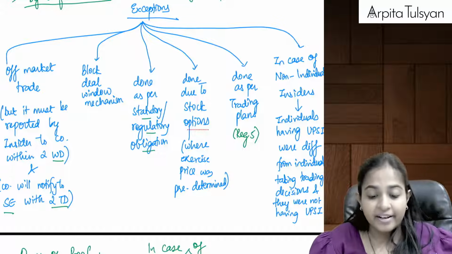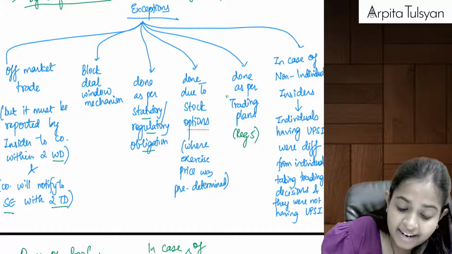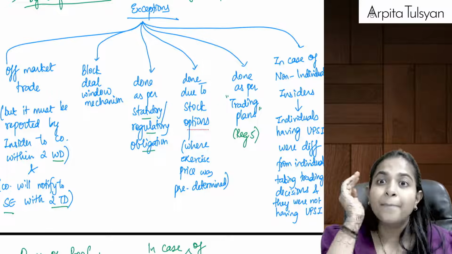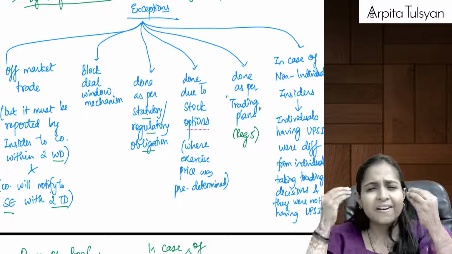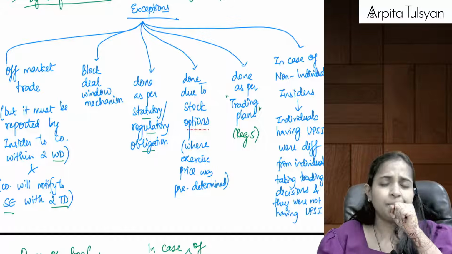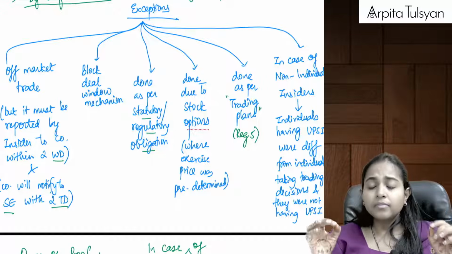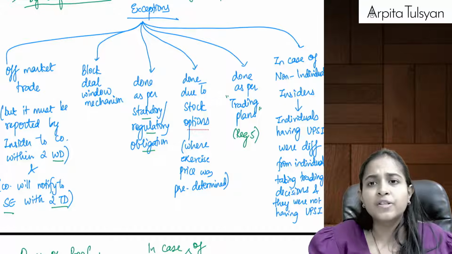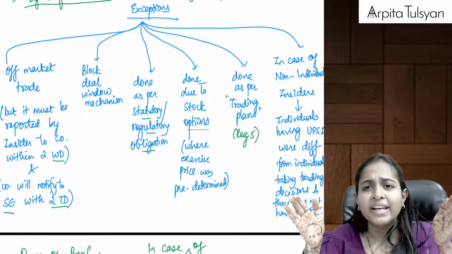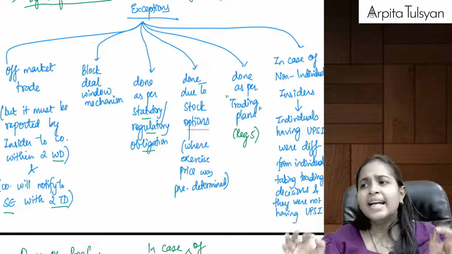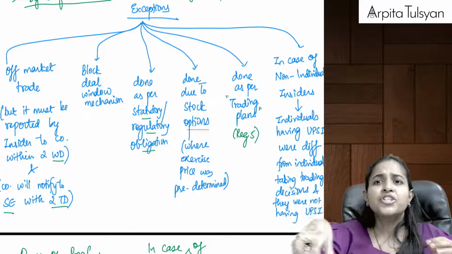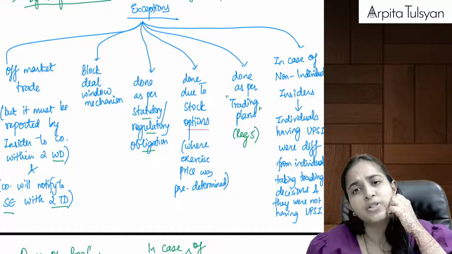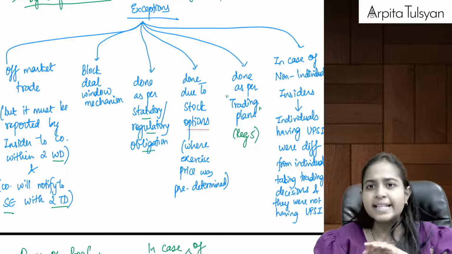If you are doing the trading as per trading plans, meaning you already had a plan, irrespective of this UPSI, you had already made a 1 year long trading plan that you are anyway going to buy shares of the company at so and so intervals, or you're going to sell the shares of the company at so and so intervals, then in that case, it can be done.